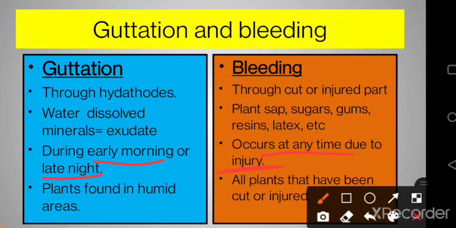All plants that have been cut or injured can show the process of bleeding, whereas guttation cannot be found in dry plants. It will occur only in plants in humid areas like the banana trees, like the strawberries, which have to consume a lot of moisture.